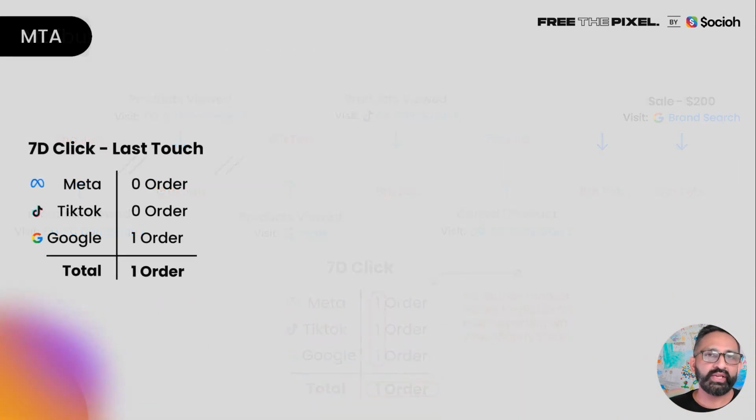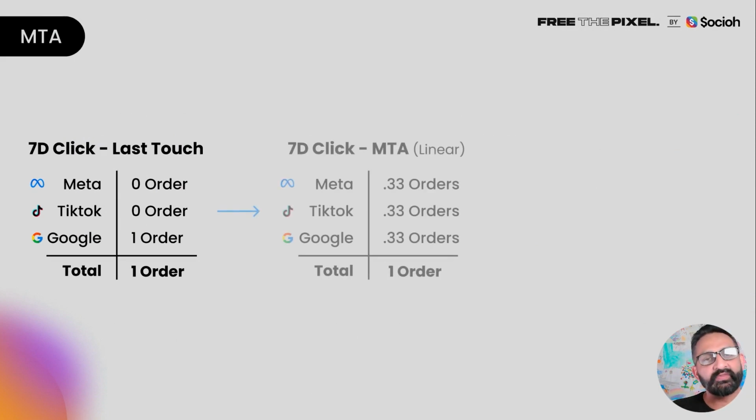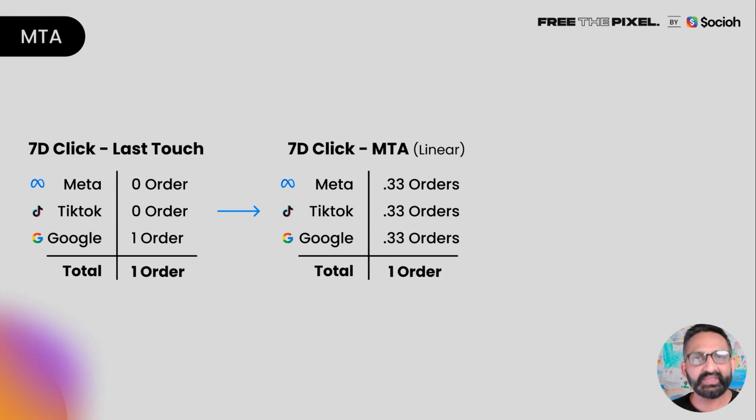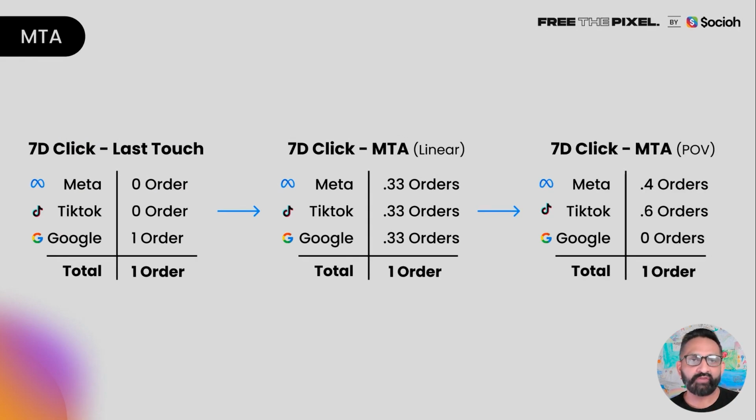Now, traditionally, people solved this problem by giving 100% of the credit to the last touch, and that is still the default mode for Google Analytics. Then as things got more sophisticated, people started giving linear attribution, which really means equal credit to all channels or all touch points or campaigns. And finally, now the newer generation of attribution apps, think Northbeam, Triple Whale, Socio, Rockerbox, they have what I call a point of view on attribution.